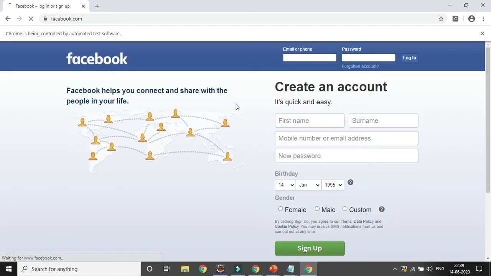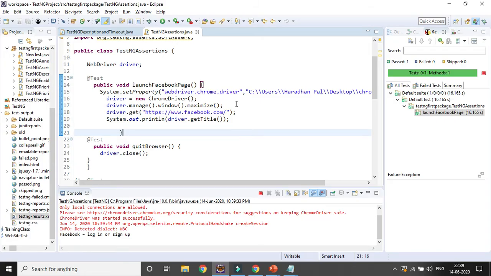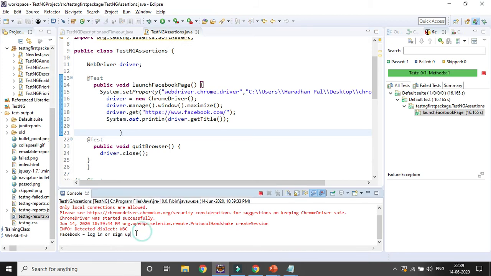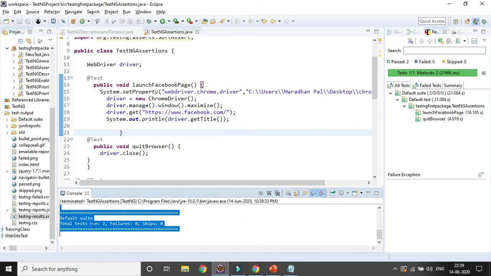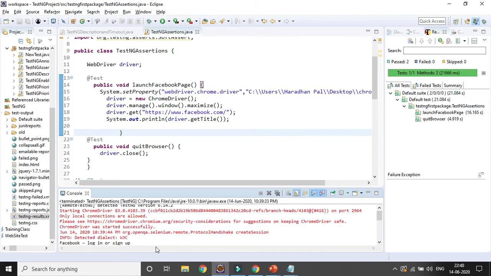It is launching the browser, loading the Facebook page, closing, and you can see the title is getting displayed. Total number of test cases executed is 2, pass is 2. Right now I have not entered any assertion here.